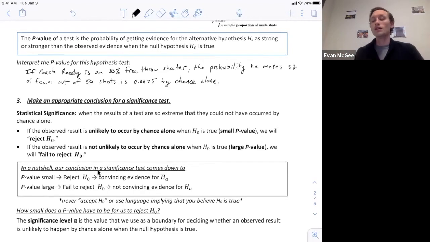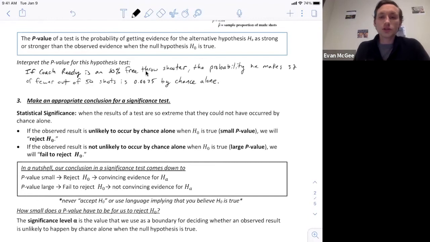So let's say he made 75% of his free throws instead of 64%. Well, 75 is pretty close to 80. So we don't have enough reasoning to say we think he's less than an 80% free throw shooter, because sampling variability could account for that difference between 80% and 75%.